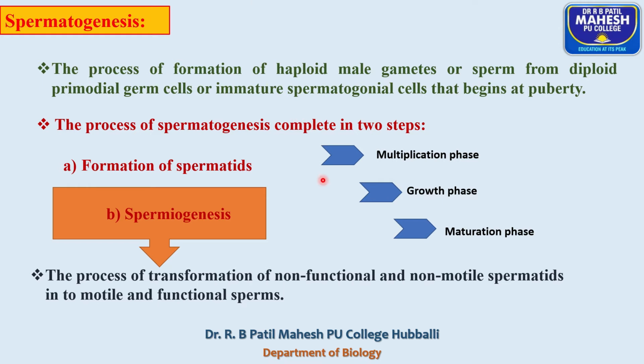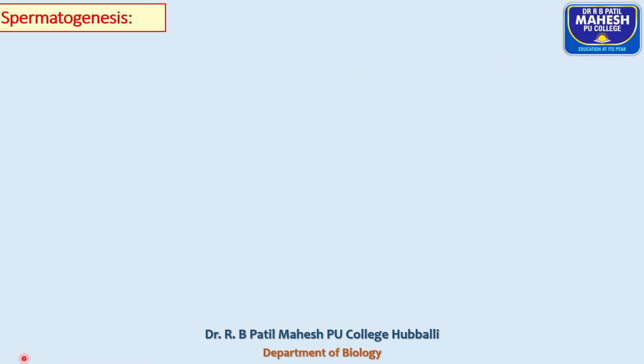So let us start with the first one, the formation of spermatids. You already know that the seminiferous tubule is lined by germinal epithelium. In the germinal epithelium, two types of cells are differentiated. One is male primordial germ cells, also called spermatogonial cells. The second one is Sertoli cells.